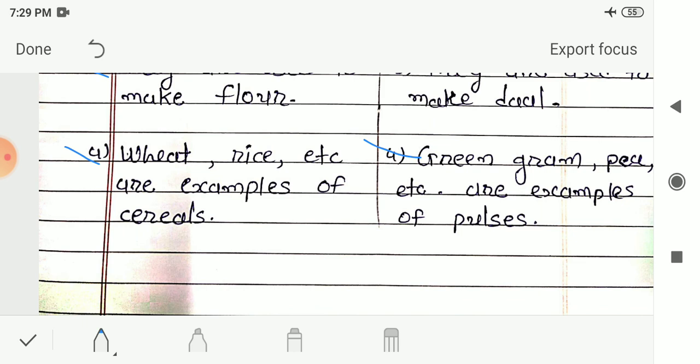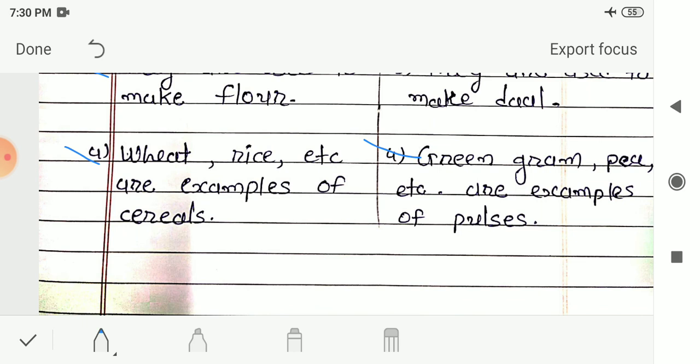And in the last difference we had seen the examples of these cereals and pulses, that is wheat, rice, corn, maize, millet. So these all are the examples of cereals. And in the pulses we had seen green gram, Bengal gram, peas, pigeon peas, field beans, kidney beans. So these all are the examples of pulses. So here our question 4, that is differentiate between, gets over.